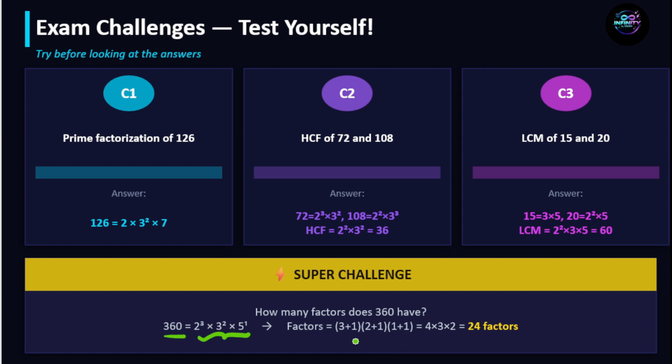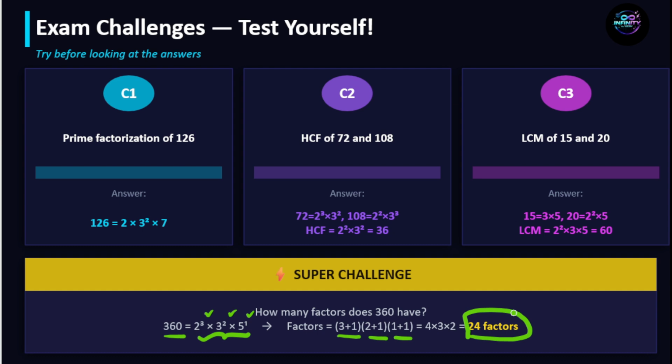So the number of factors are 3 plus 1, 2 plus 1 and 1 plus 1. You have to consider the powers here. That is 4 into 3 into 2, that is 24 factors. So 360 has 24 factors.